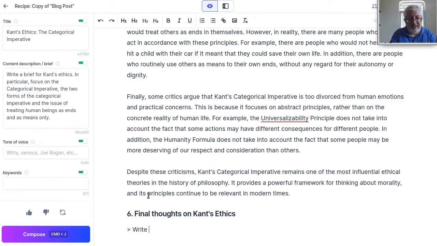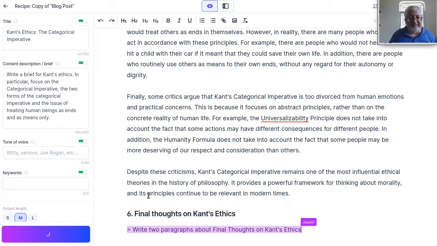Write 2 paragraphs on final thoughts on Kant's ethics. Perhaps we say "about", to not have "on and on" again in case this confuses its grammar parsing.